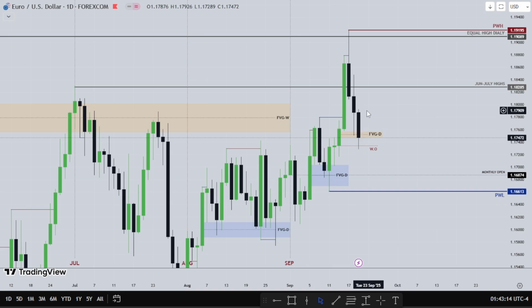There's a small fair value gap right here. I won't annotate that, but I'll be watching this fair value gap for the new week to see how we react from it. I'm watching if this one will hold or if price will trade lower than this fair value gap, or use it as resistance to go lower. For the first part of the week, Euro was bullish, and for the second part, Euro was bearish because of the dollar. So that's about that for the Euro.